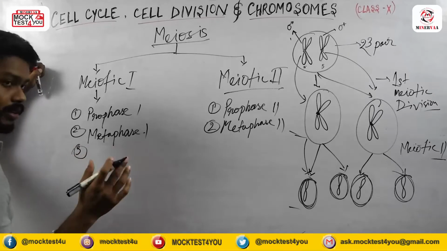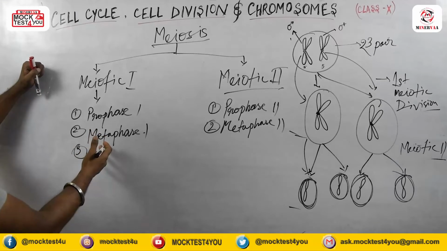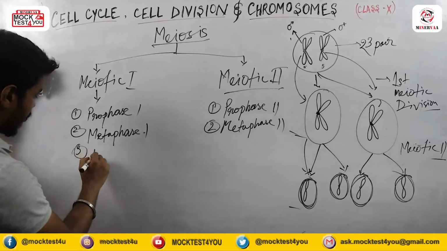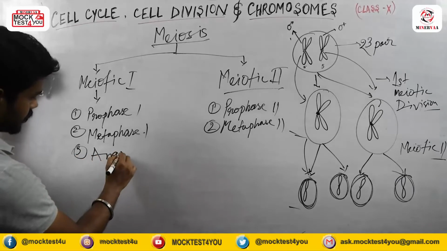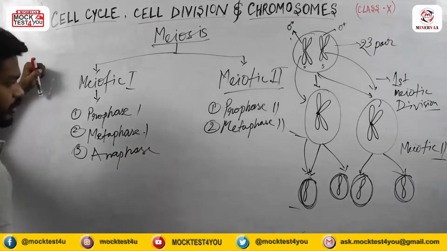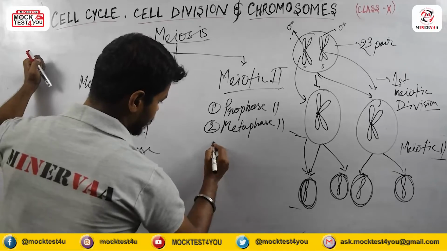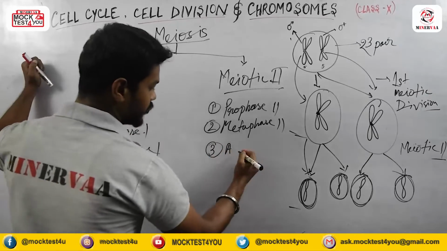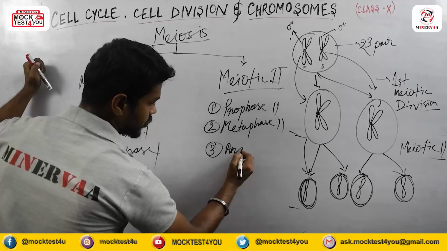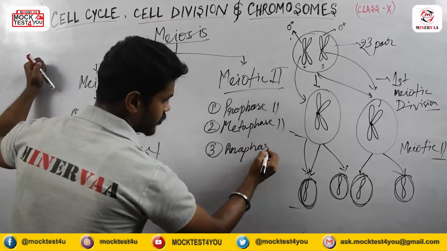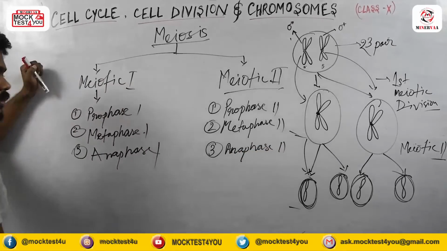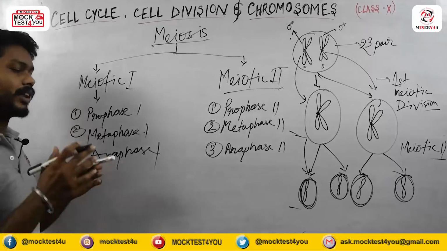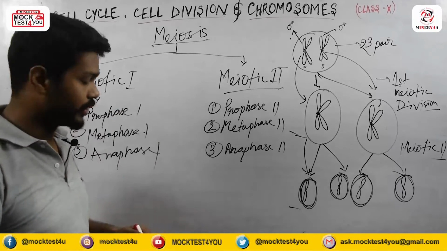And what actually happens after metaphase? That is anaphase. Very good. So after that, here anaphase 1 and here anaphase 2. And after anaphase, there is the last stage which we call telophase.